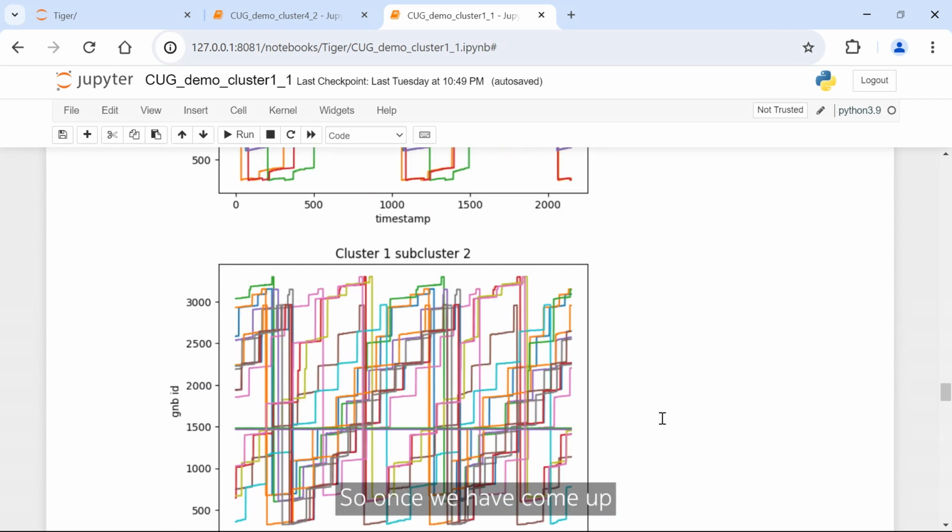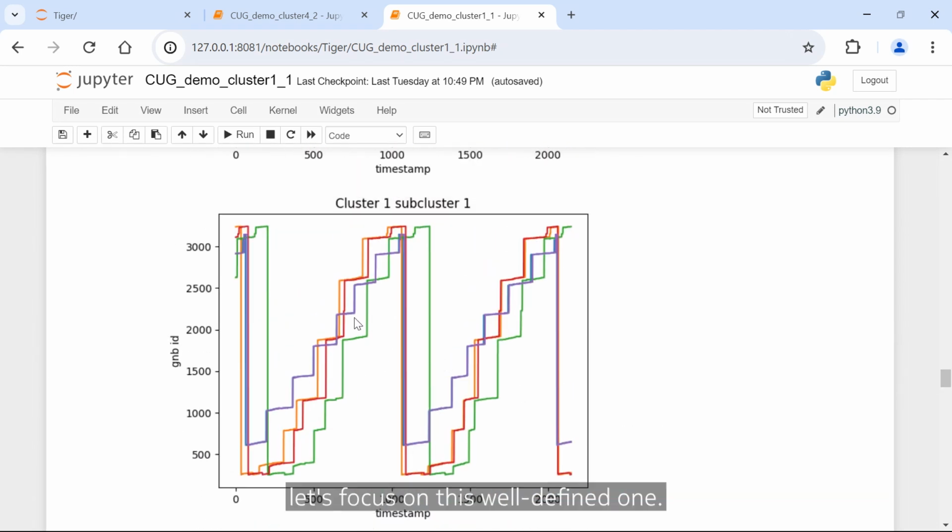So once we have come up with these clusters, let's focus on this well-defined one. What we want to do for this particular cluster is this: you see the wide range of G-Node Bs.